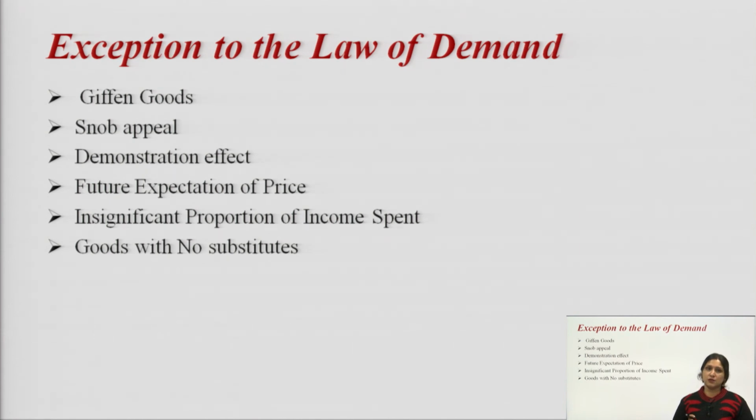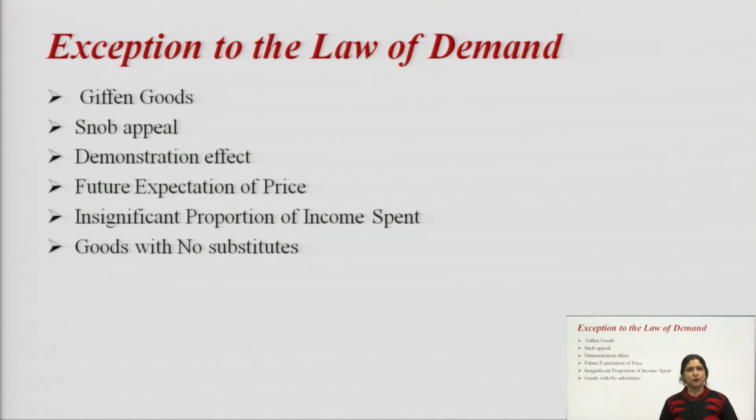Snob appeal is related to prestige necessities, meaning the goods which are bought just to meet their status symbol. This concept is mainly focused towards the rich class, the business class people. Demonstration effect is related to fashion, that you are a follower of someone, so whatever the price, you have to buy that particular commodity.